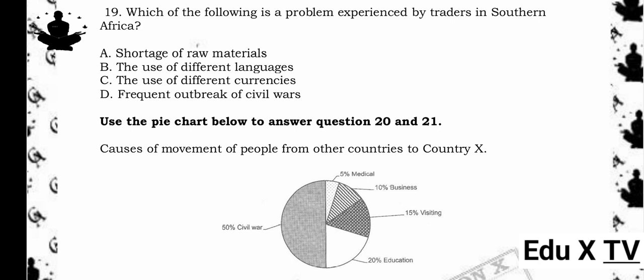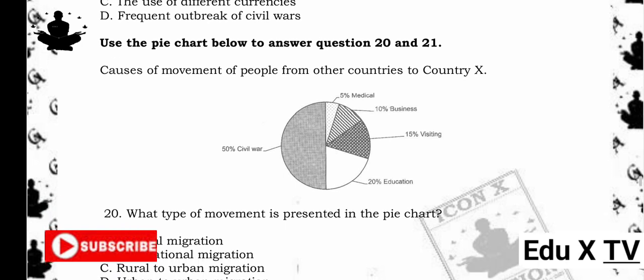Reason being, traders in southern Africa face difficulties because different countries use different currencies, complicating trade transactions and exchange rates. This is a common trade barrier in the region.